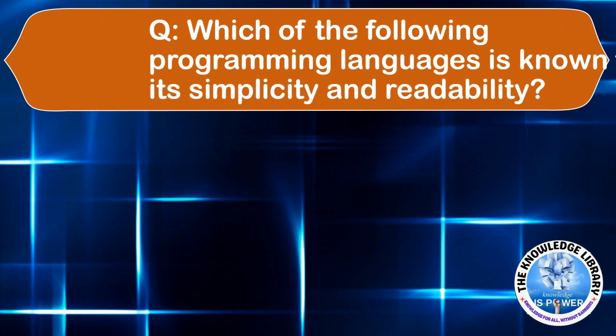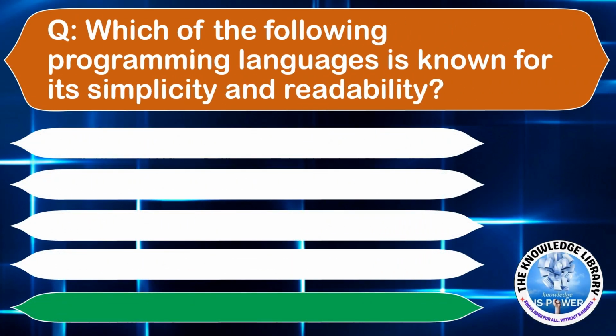Moving to the next question. Which of the following programming language is known for its simplicity and readability? Option A, C++. Option B, Java. Option C, Python. Or option D, Ruby. The correct answer is option C.